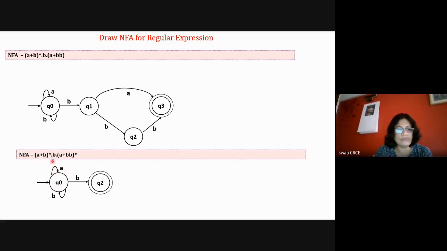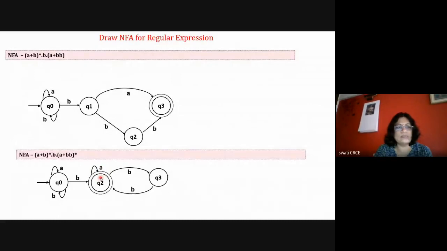And a and b can be there for any number of times. With b, it will reach the final state. After that, either a or bb for any number of times. So a any number of times is a loop of a, and bb any number of times is the loop bb. So it can be one b and then bb any number of times, or a any number of times, or a combination of either a or bb for any number of times is possible. So draw it and verify it, then only you can say that your answer is correct.